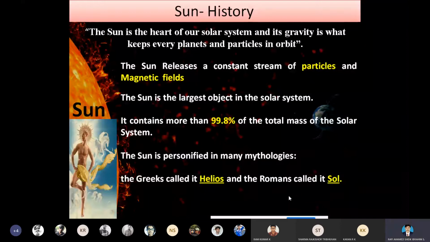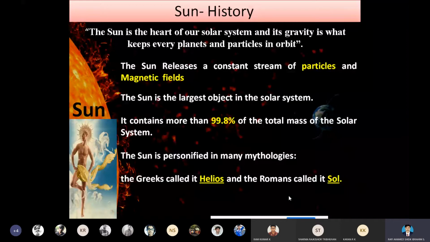In Greek, we call the sun Helios, and in Roman, we call it Sol. Sol means solar. Sol and Helios were used to represent the name of God.